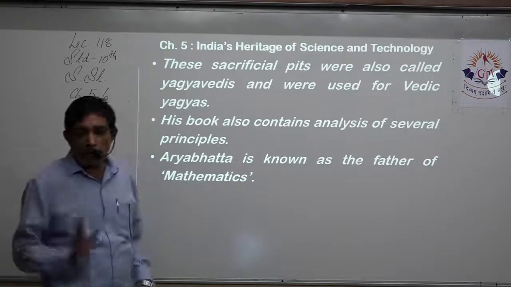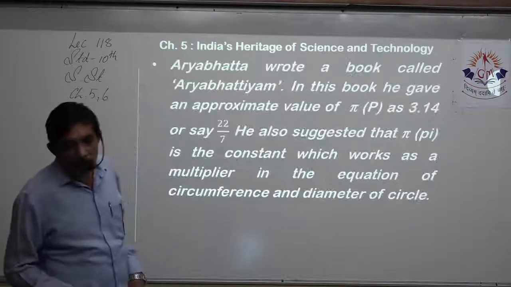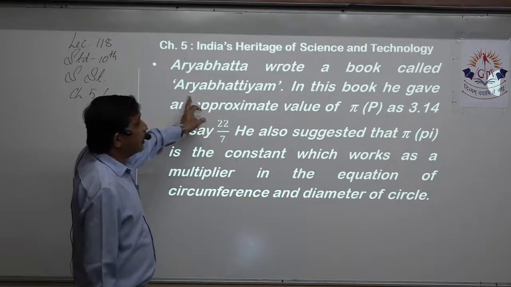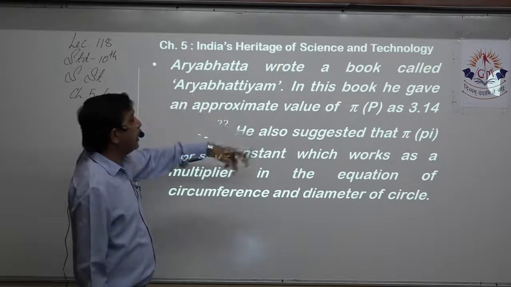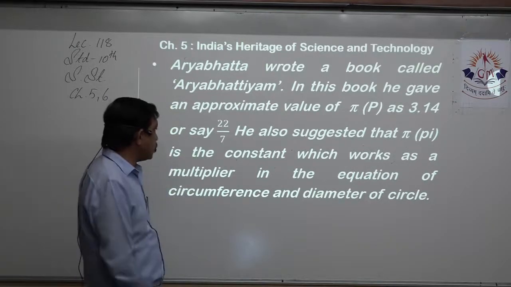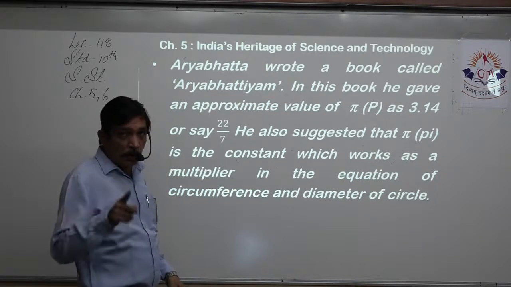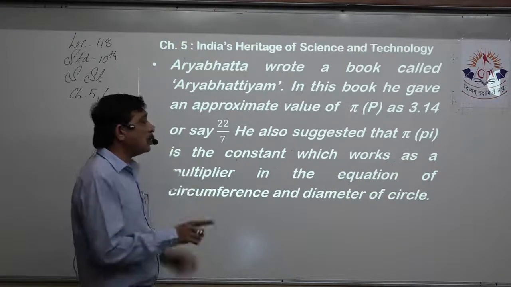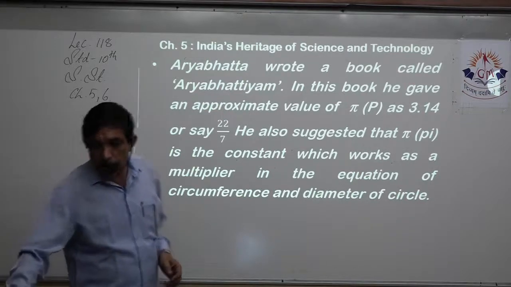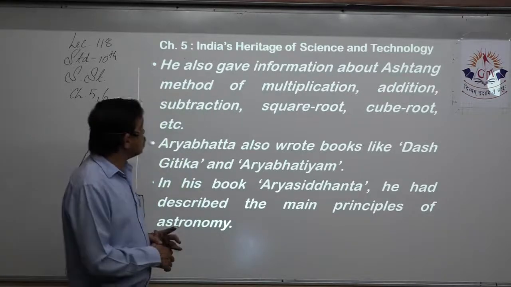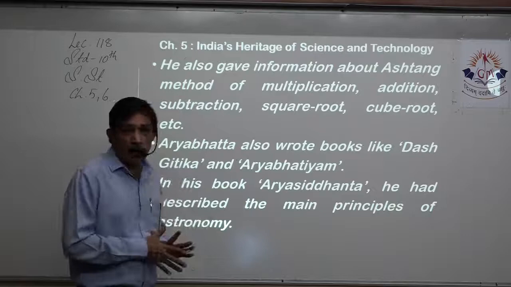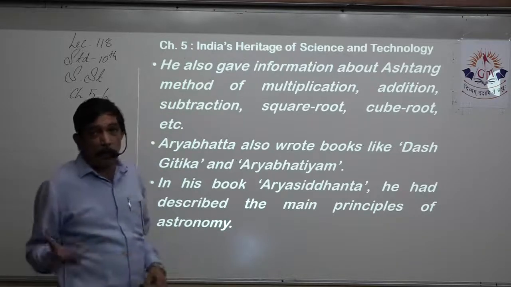Aryabhatta is known as the father of mathematics. We have to tell a lot about Aryabhatta. First, he wrote a book called Aryabhatyam. Second, he gave the approximate value of pi, which we use today as 3.14 or 22 by 7. He suggested that pi is the constant which works as a multiplier in the equation of circumference and diameter of a circle. He also gave information about the Ashtang method of multiplication, addition, subtraction, square root and cube root. That is why we call him the father of mathematics.